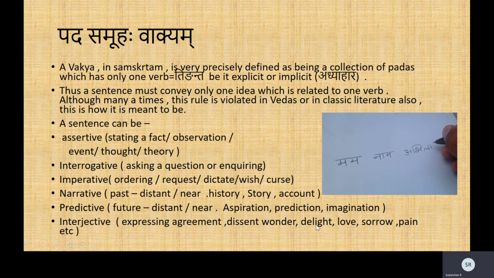So which is the definition of a language, as well as they have the necessary collection of padas. It could be just one pada also, but if it has an adhyahara, which is aho bhavatu, then bhavatu is the implicit adhyahara.